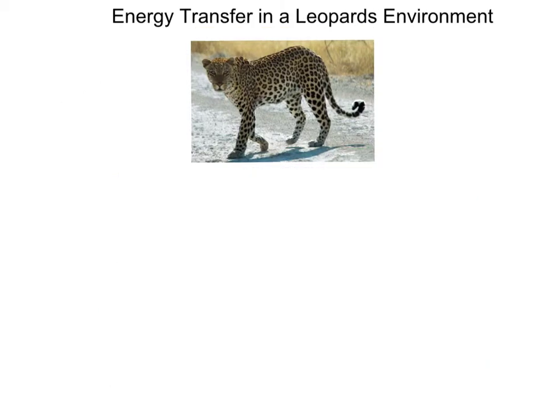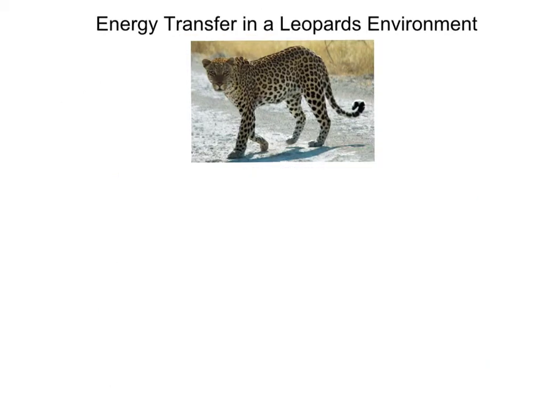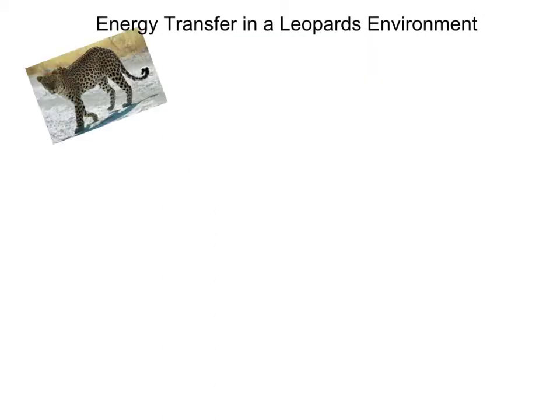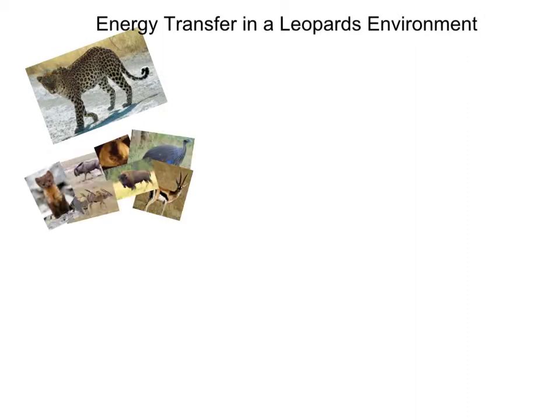Energy transfer in a leopard's ecosystem. Leopards are tertiary consumers and secondary consumers. Most of their prey are herbivores, and very little are actually secondary consumers. Therefore, they get their energy pretty easily. Let's start from a leopard. They consume all these herbivores. These herbivores obviously eat plants, and these plants get their energy from the sun.